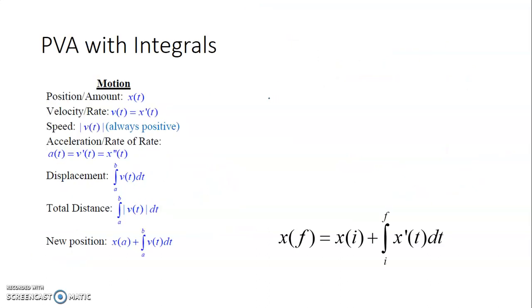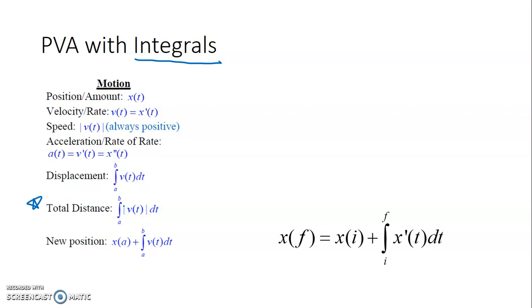We've talked about position, velocity, and acceleration with derivatives and how to move around with derivatives. So now let's talk about how you would apply them with integrals. I took this part off the cheat sheet. There's two main ways that you'll see integrals. So one way is to go from velocity to either total distance or displacement. This is the one that shows up most common on the AP exam.